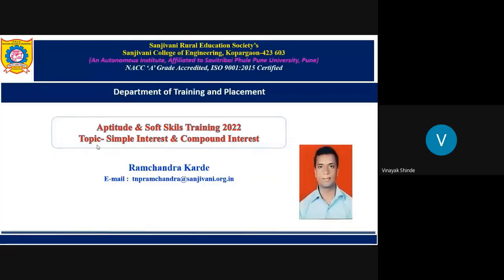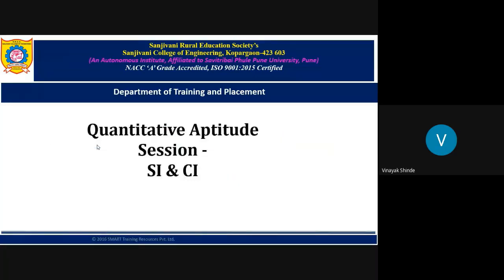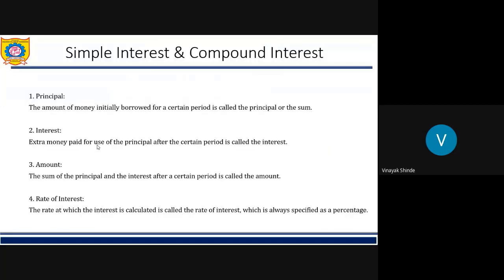Okay, students. So that was all about the percentage chapter. Now we will start with simple interest and compound interest. Very interesting chapter, students. You will have its application in your personal life after you start investment. Like you will be having investment in different mutual funds, different bank FDs, fixed deposits. So for that you must have knowledge of simple interest and compound interest.